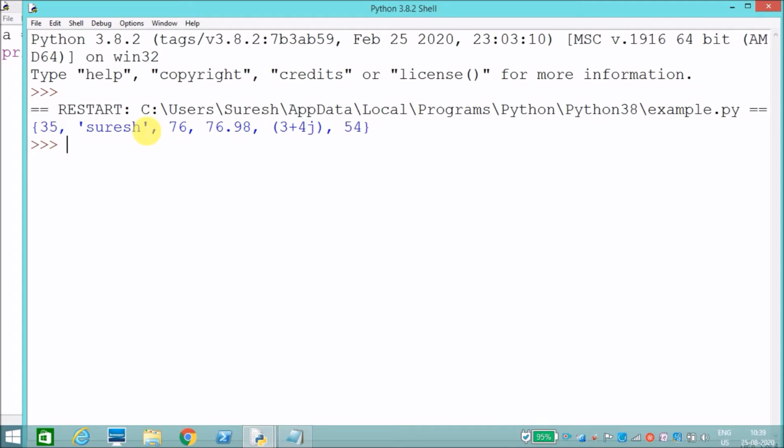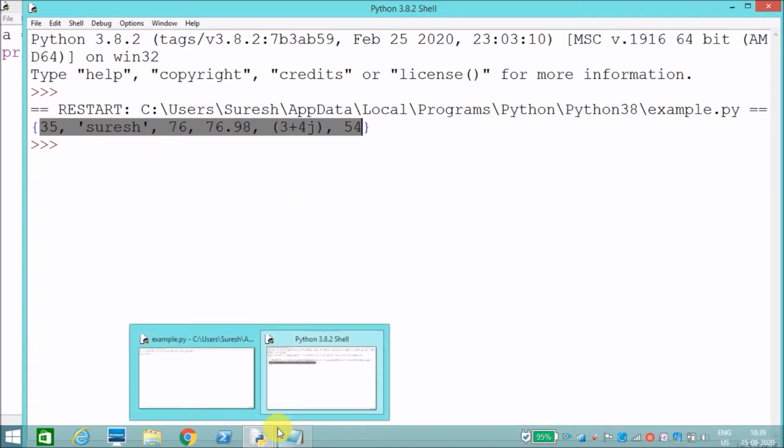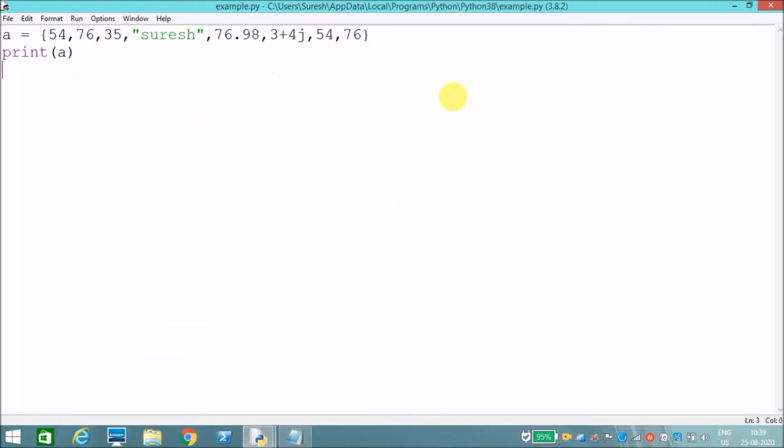See, 54 appears only once, 76 appears only once. As I said previously, it is unordered, which means it won't appear in the order in which we included the elements. The order we included was 54, then 76, then 35, then Suresh, then 76.98.